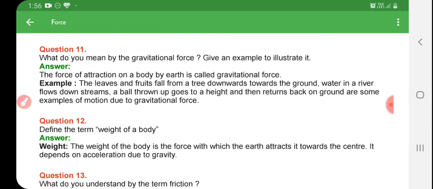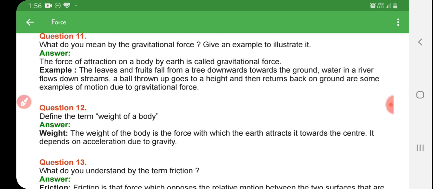Now question number 11. What do you mean by gravitational force? Give one example to illustrate it. We want to give the definition. What is gravitational force? The force of attraction of the earth on a body is called gravitational force. Our weight is due to the gravitational force. Example, the leaves and fruits fall from a tree down towards the ground.